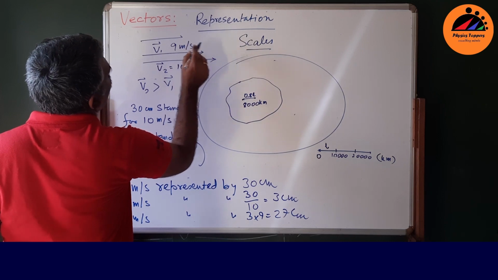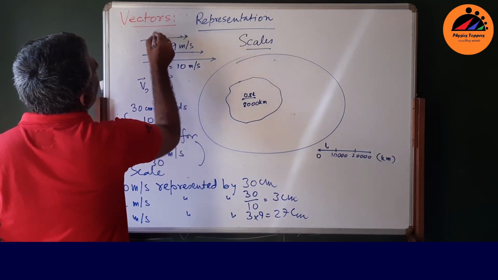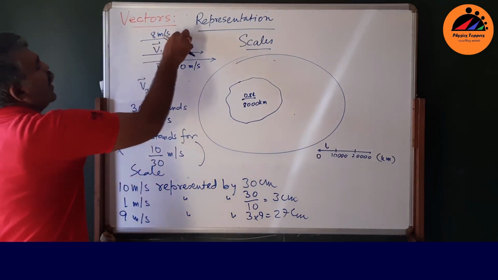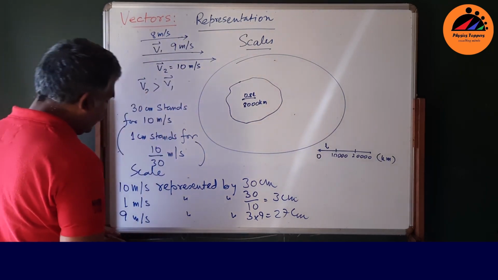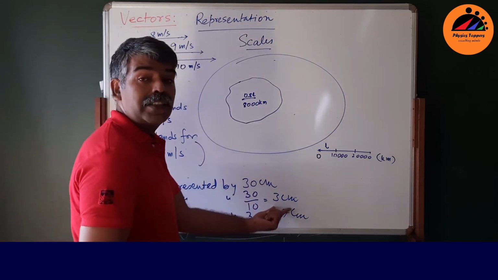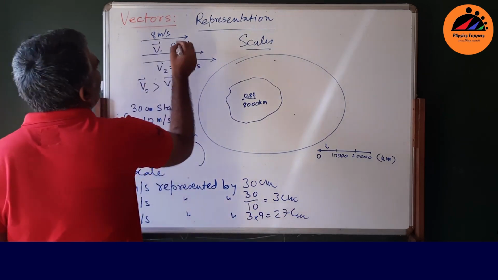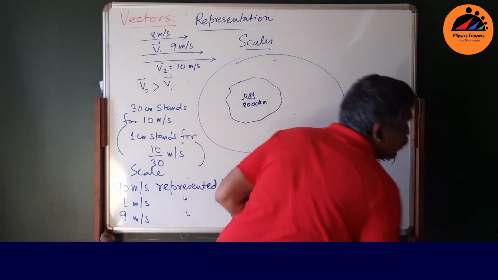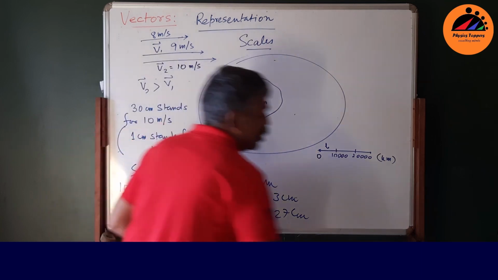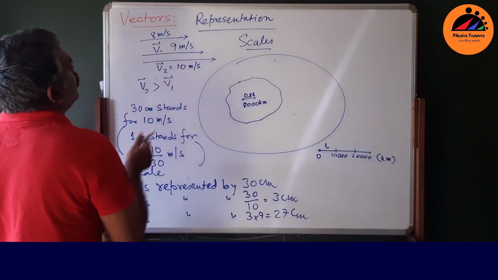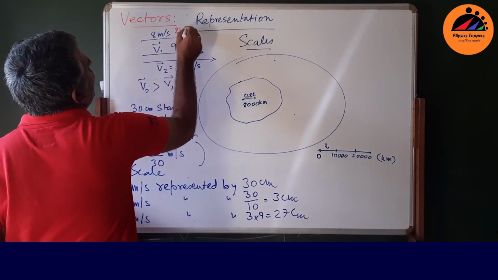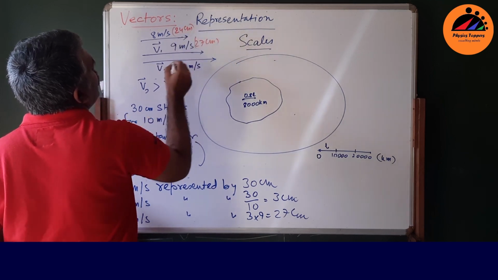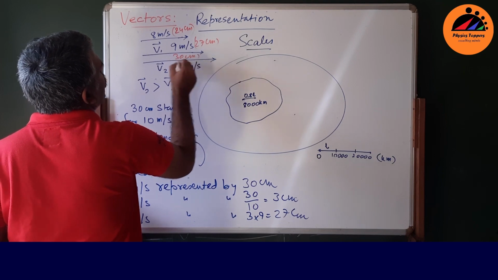Bring another fellow. He is moving with a speed of, suppose, 8 meters per second. So what will be the length of this arrow? Naturally, 1 meter per second is represented by 3 centimeters. So 8 meters per second is represented by 3 into 8, that is 24. Let me use a different color. So this is 24 centimeters. This is 27 centimeters. And this is 30 centimeters.